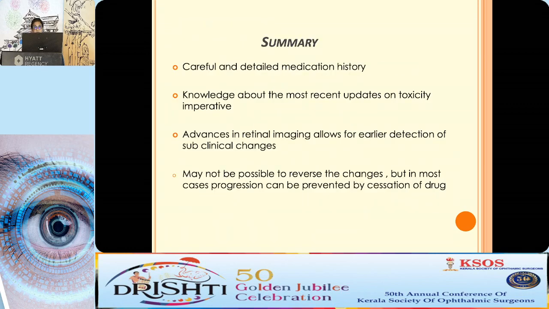Now, to summarize, a careful and detailed medication history is needed, especially if the vision is worsening. You need to know more about the recent updates on toxicity. Retinal imaging helps us in the early detection of even subclinical cases. It is not always possible to reverse the changes, but in most cases, progression can be prevented by cessation of the drug.